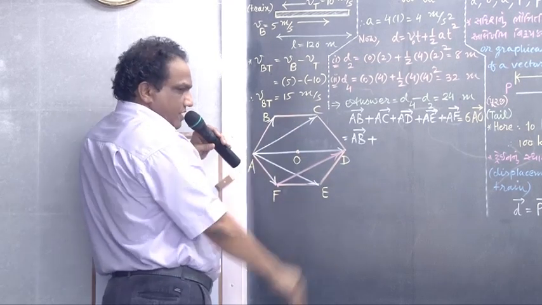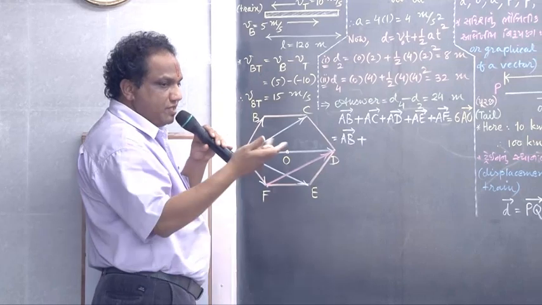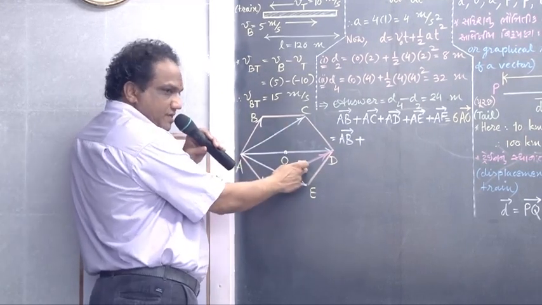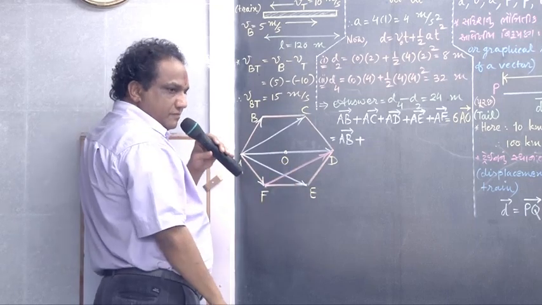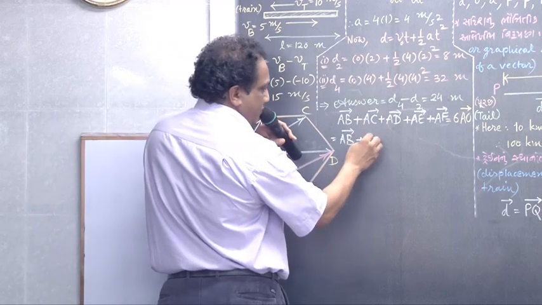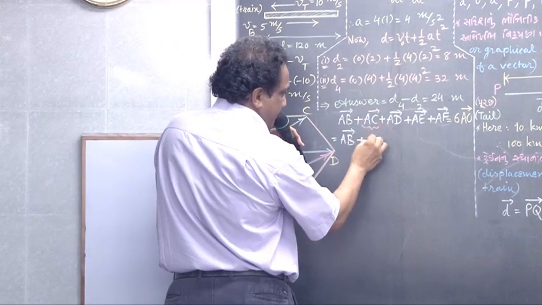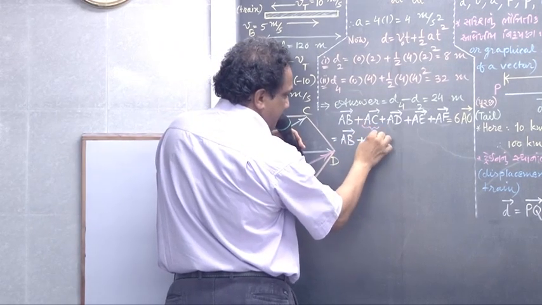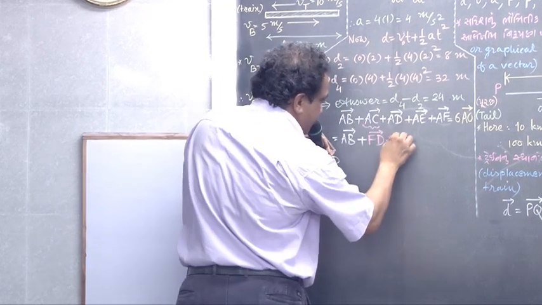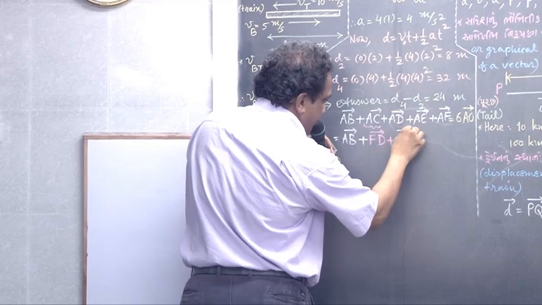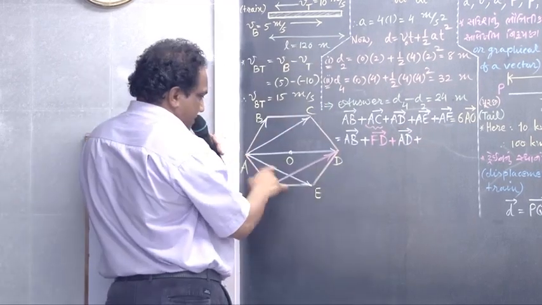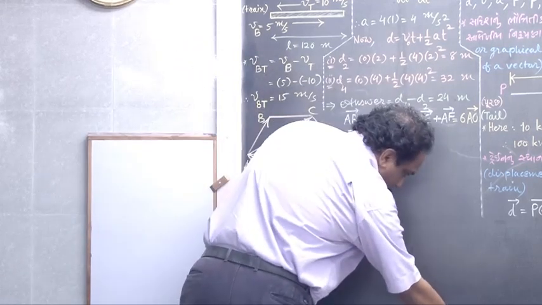Same magnitude, same direction means they are equal vectors. So in place of this, I can write this. What is that vector? Vector FD. So in place of this, I am writing vector FD, plus vector AD as it is. Correct? Now, instead of vector AE, I am writing another vector.